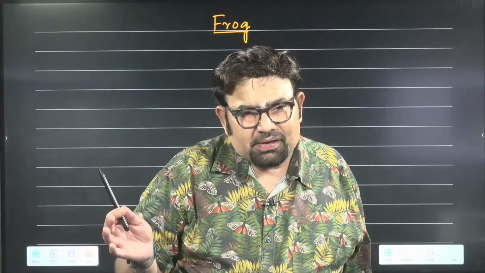But I believe that because the new NCERT book has only frog, no cockroach, no earthworm, not even animal tissues and structural organization, only frog is given. More or less the same information; they have not increased or decreased it.